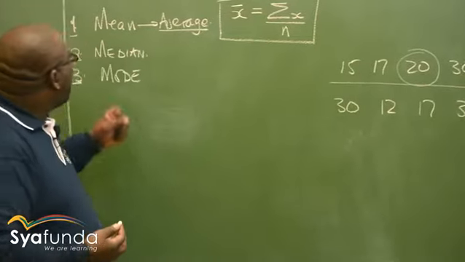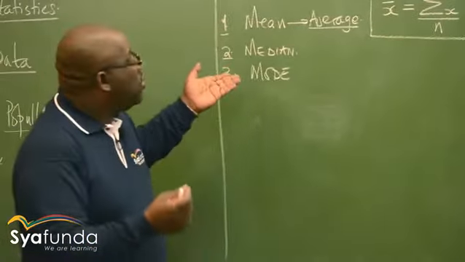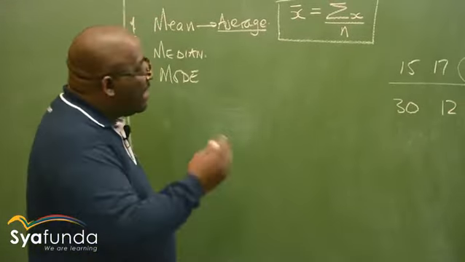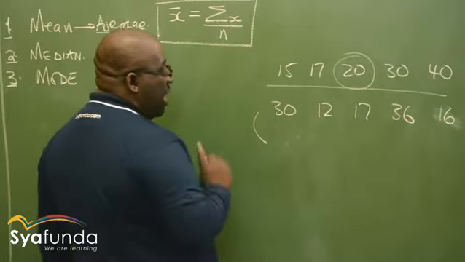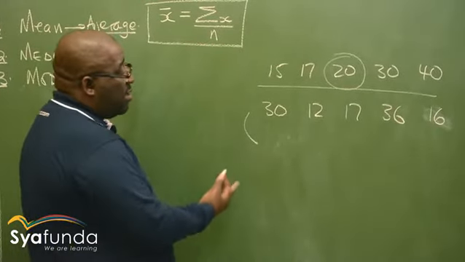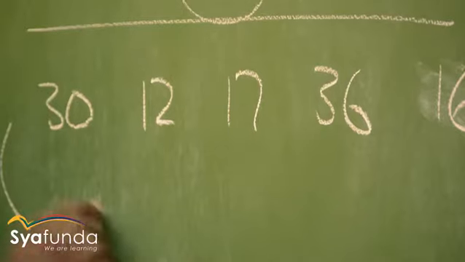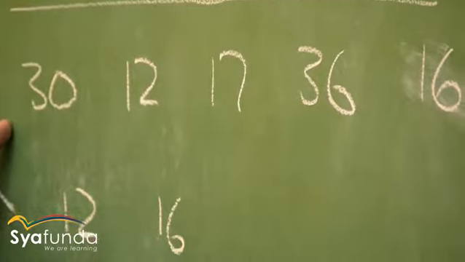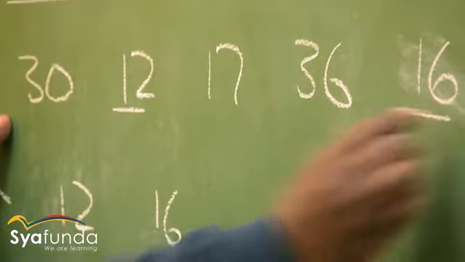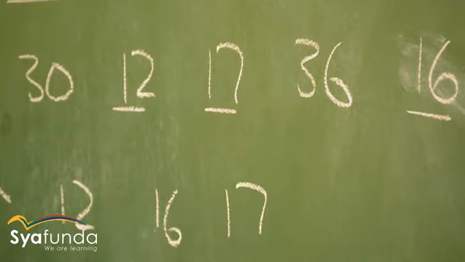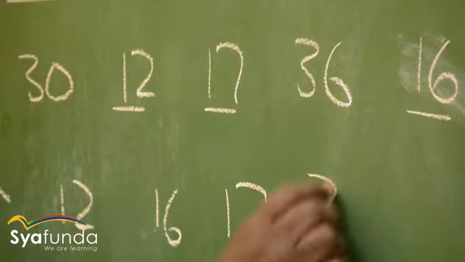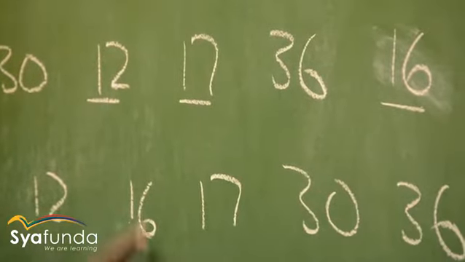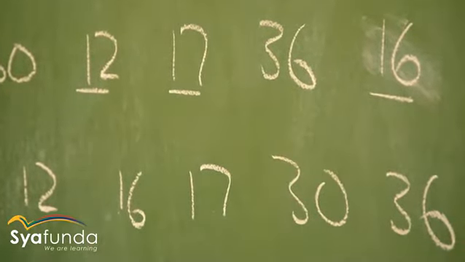The first thing I need to do to get to the median is to arrange this data, either in ascending or descending order. Let's arrange it first. Let me start from the smallest. The smallest in this case is 12, followed by 16. The next one will be 17, then 30, then 36. I've got five observations there.